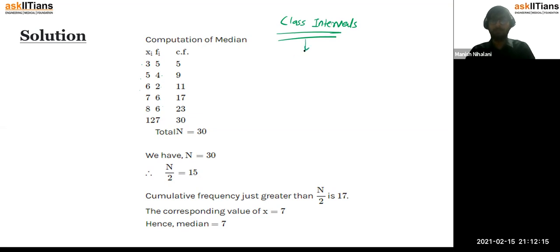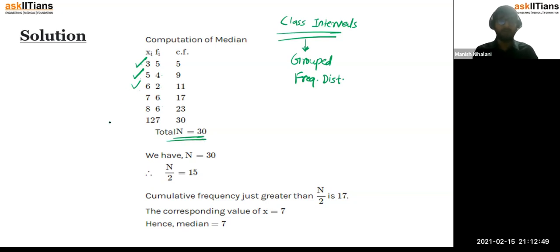Class intervals signify that you have a grouped frequency distribution. But here we are not talking about class intervals, we are just talking about single observations. So 3 occurs 5 times, 5 occurs 9 times, and so on. Find the total number of observations, which you are getting as 30. Now if you observe, we have already arranged the observations in ascending order.